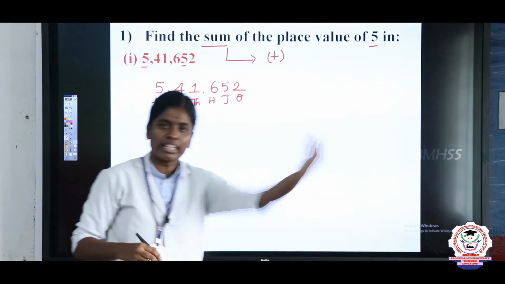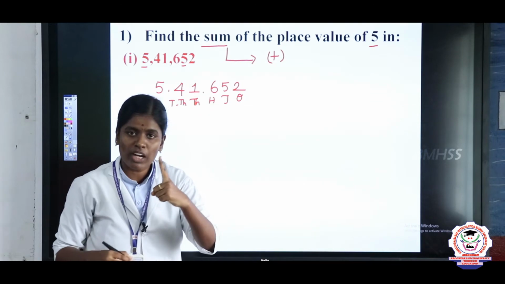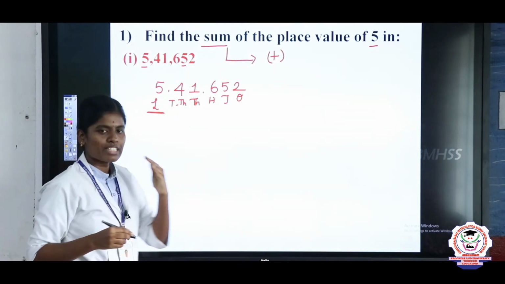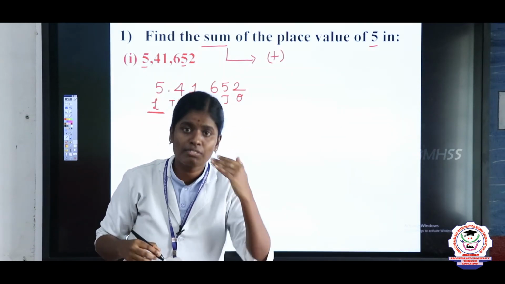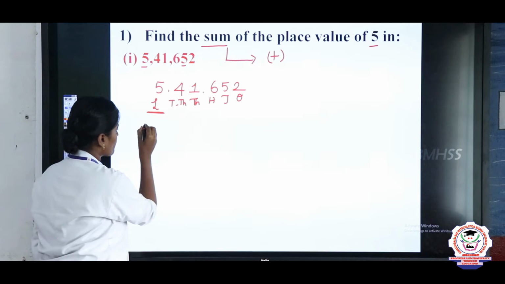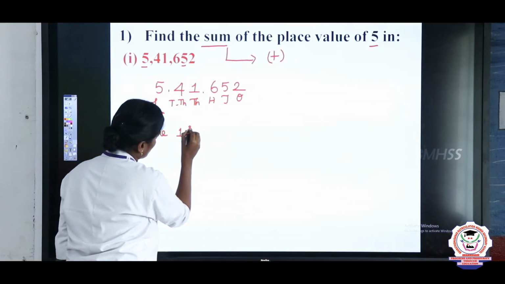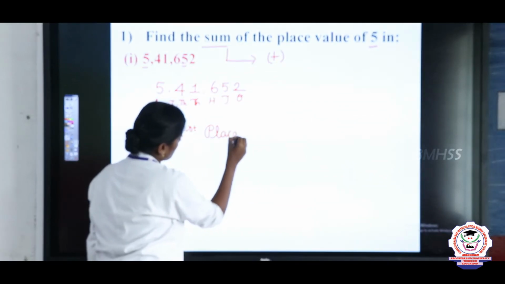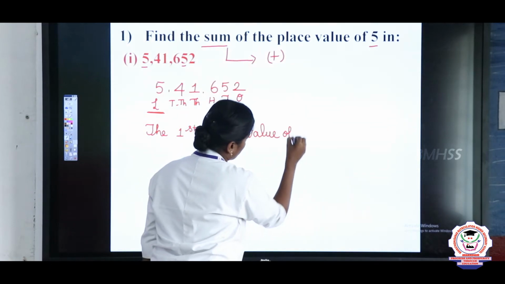First we write the first place value of 5.